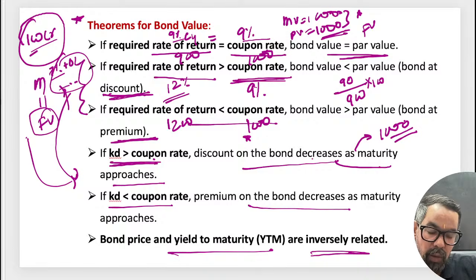Market prices will automatically adjust and come to 1000, or vice versa.